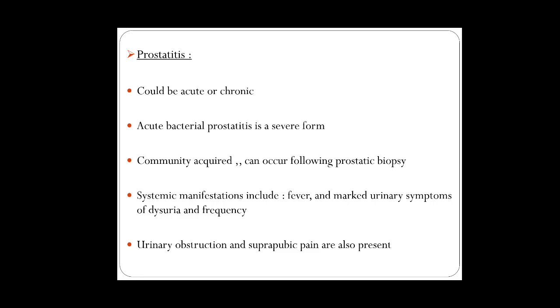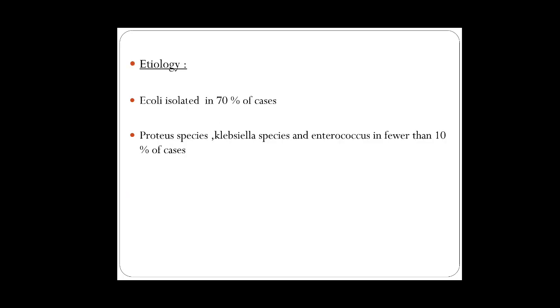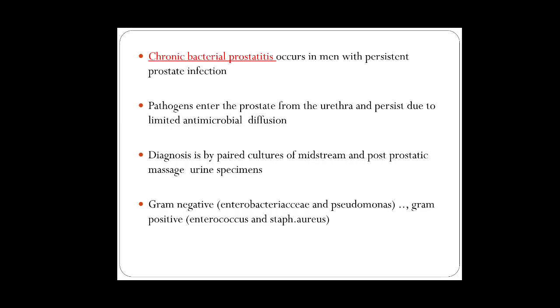So what are the manifestations? The patient presents with fever and marked urinary symptoms of dysuria and frequency. Urinary obstruction and suprapubic pain are also present. The common organism implicated is once again E. coli, followed by Proteus, Klebsiella, and Enterococcus in fewer than 10% of cases.